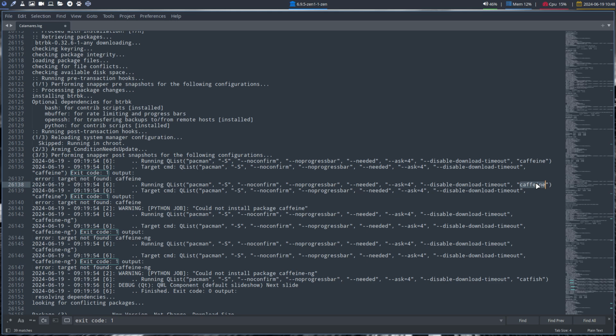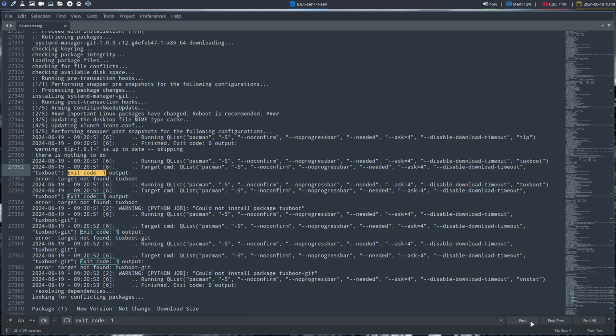Caffeine is out. It has been a frustration package in the sense that it works, it doesn't work, users are frustrated, and voila. The choice is very simple. If users always keep asking questions, then it's not okay. The software is not stable enough. So all the caffeine stuff is out, NG as well.